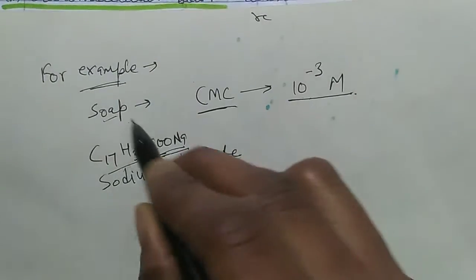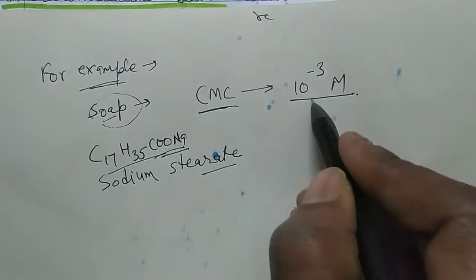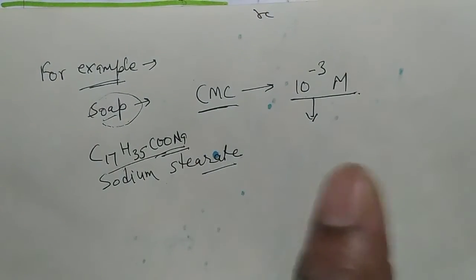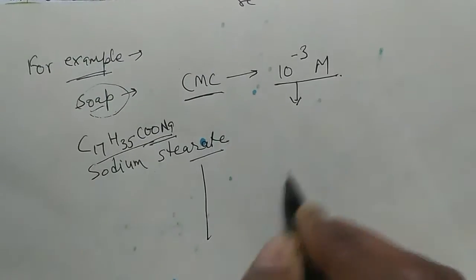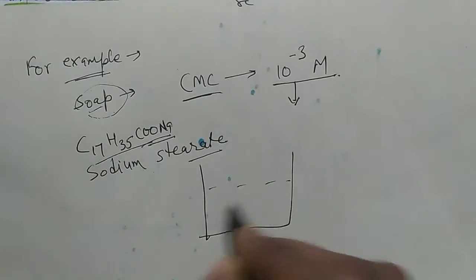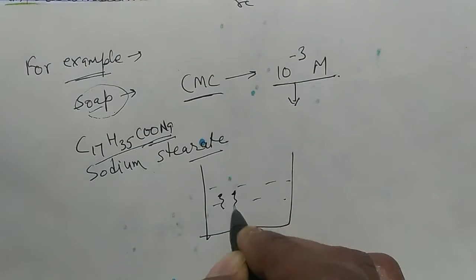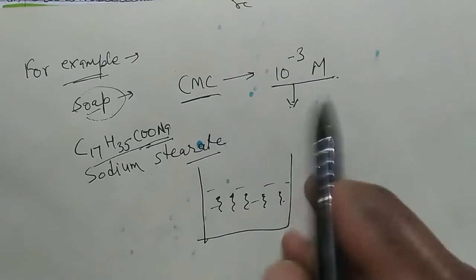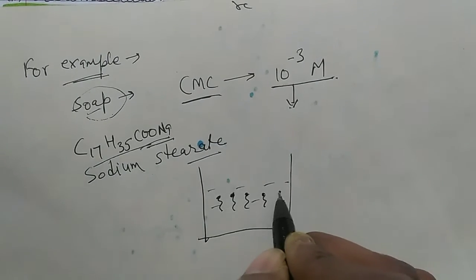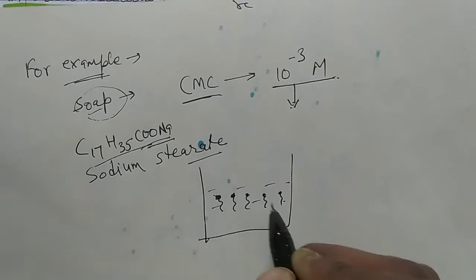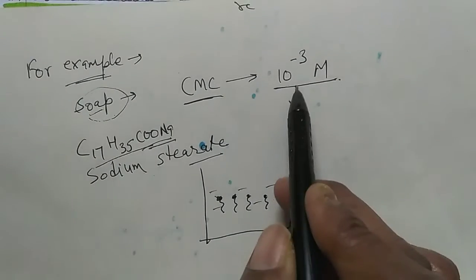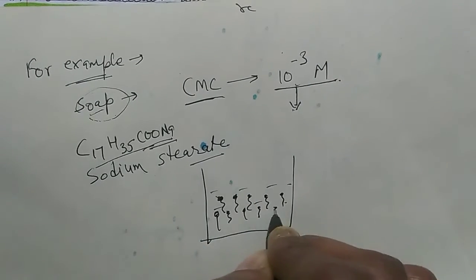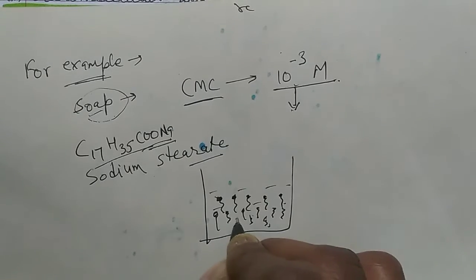Okay, it means if the concentration of soap in water is less than 10 to the power minus 3, there is no micelle. Why? See, suppose this is the solution, this is the water, and these are the particles of soap. If the concentration is very low, then these soap particles move separately without any interaction between them. But if the concentration is high, then the number of soap particles is much larger in the solution.